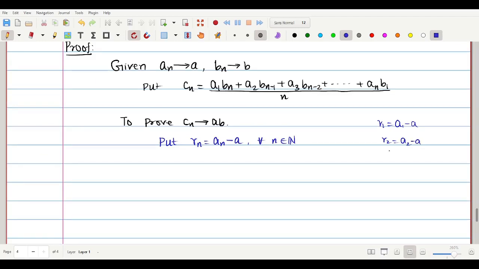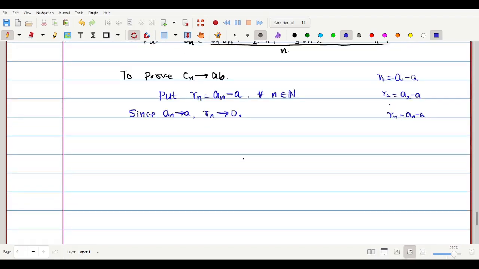Okay, continue like this. So Rn is an minus a. Now we know that since an converges to A, this Rn converges to A minus A, therefore it will become 0. Rn converges to 0. Is it okay? Very simple. To prove Cn converges to AB, I take Rn equal to an minus a. Then Rn converges to 0.